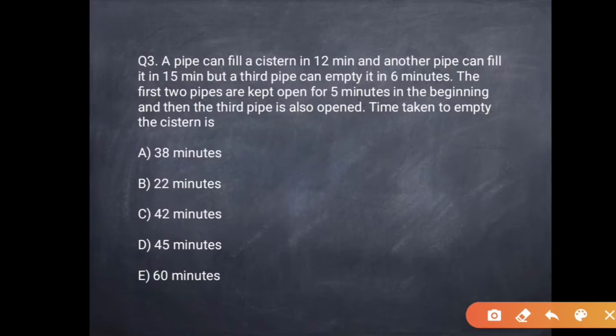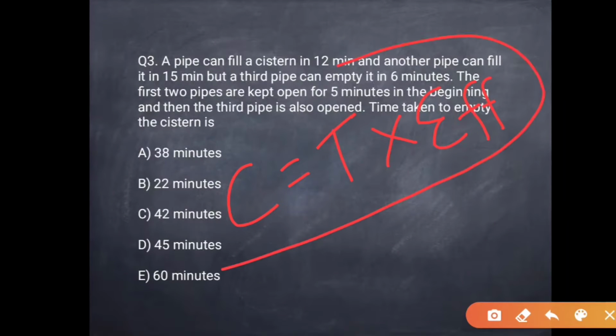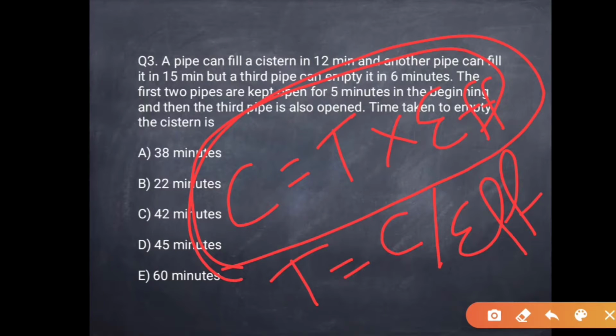So here also we have some equations to remember, that is capacity of the tank is equal to time taken by the pipes to fill or empty the tank into the efficiency of the pipe. So this is similar to the equation I explained for work and time. So just remember this. In a similar way, we can calculate time as capacity by efficiency and efficiency as capacity by time.